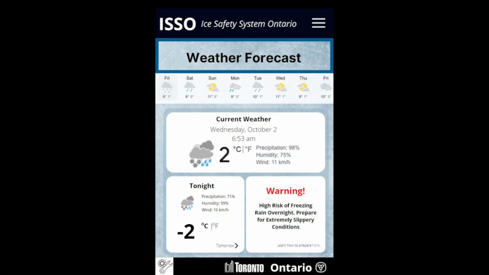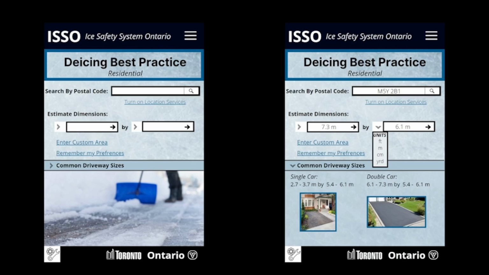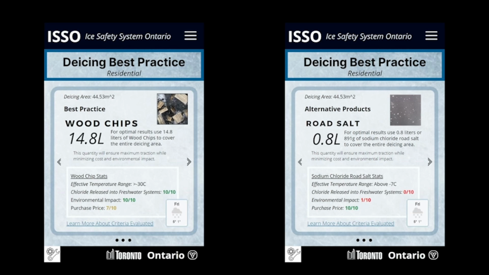The weather forecast keeps users informed and promotes planning and preparedness to keep driveways, roads, and parking areas in ideal conditions. De-icing best practices would inform users on the proper amount of de-icing material to use. The app offers multiple ways to input dimensions to determine the ideal amount of material that should be used. It would also recommend the amount of material to use based on the current conditions. Both suggestions would help limit the amount of unnecessary salt being used.